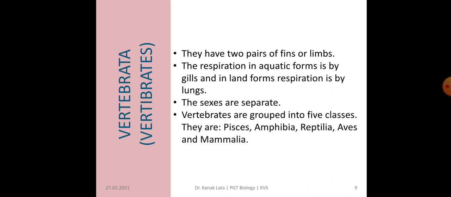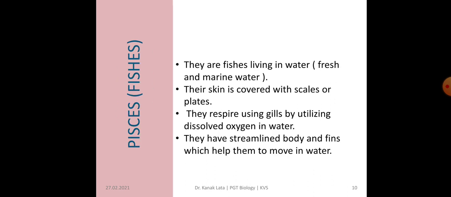Here we are going to discuss them one by one. First it is Pisces. Pisces are called fishes. Fishes live in water, either fresh water or marine water, and their body surface, that is skin, is covered with scales or plates. They respire by using gills.